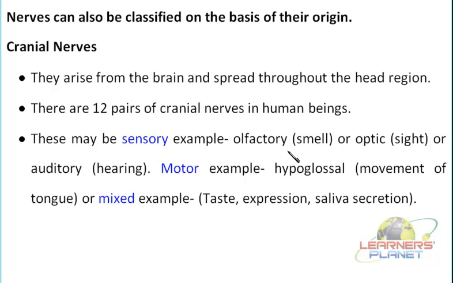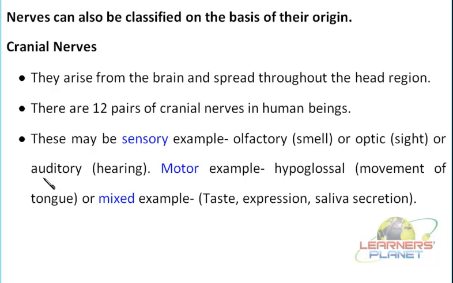Sensory nerves include the olfactory nerves, which help in sending messages from the olfactory receptors. They help in identifying some aroma or smell. Then the optic nerves help in sending the message from the photoreceptors to the occipital region. You remember the occipital region is the one for visual reception, right? Where is it located? It is in the brain, towards the posterior side. It is a part of the forebrain.